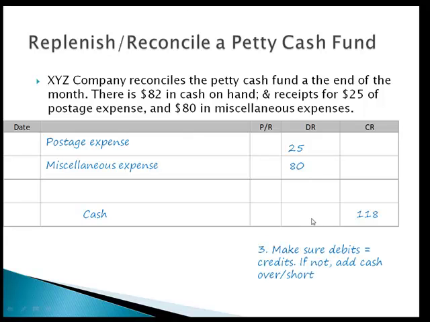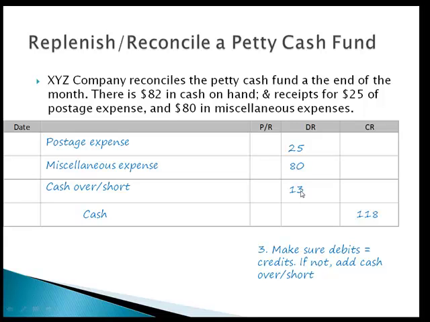I've got $105 on my debit side and $118 on my credit side. That will not work. I am off by $13. That's going to go to this clearing account called the cash over and short account. It's a reconciling account. What it does is it tracks how often I'm over and short. Now, this account can be a debit or a credit, depending on if you're over or short. In this case, we got receipts for $105, but we gave out $118. We did not get all the receipts back, or we didn't get all the change back into our petty cash drawer. So we were short by $13.